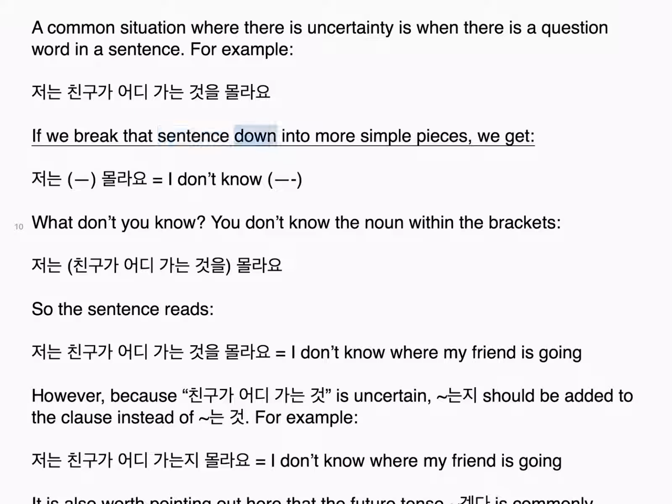If we break that sentence down into more simple pieces, we get 저는 몰라요, I don't know. What don't you know? You don't know the noun within the brackets. 저는 친구가 어디 가는 것을 몰라요. So the sentence reads, I don't know where my friend is going. However, because 친구가 어디 가는 것 is uncertain, 는지 should be added to the clause instead of 는 것. For example, 저는 친구가 어디 가는지 몰라요. I don't know where my friend is going.